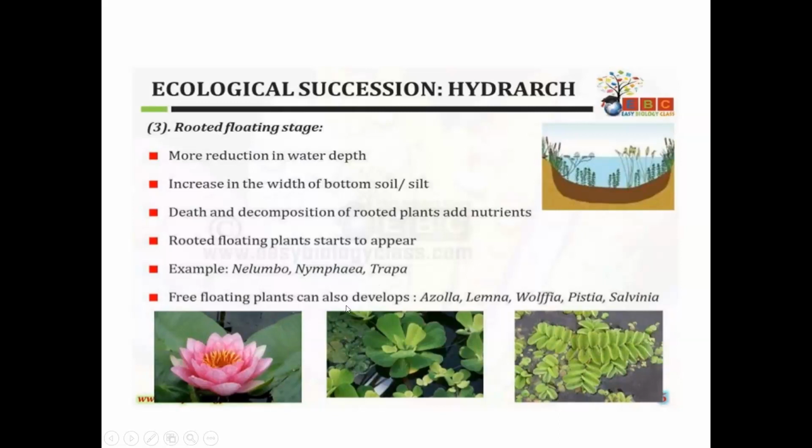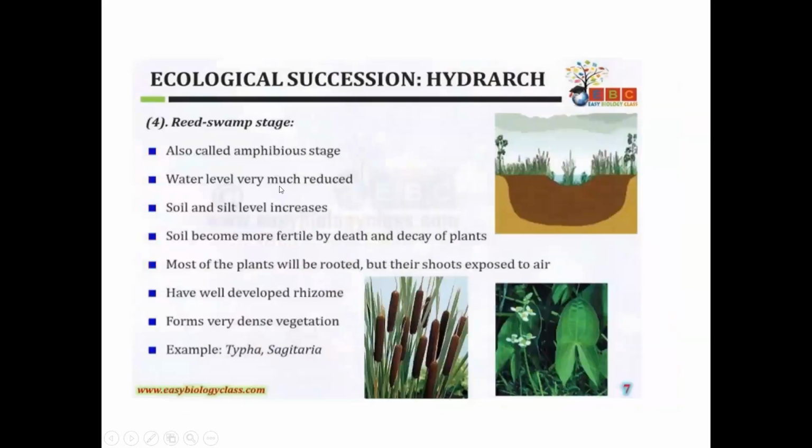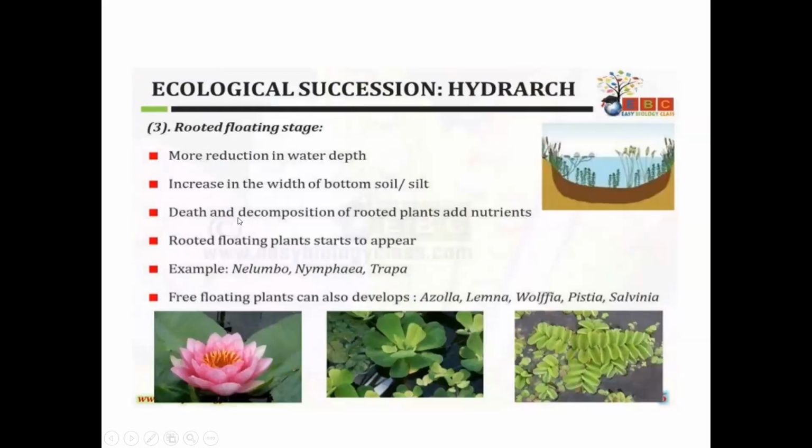So here the free floating plants also develop, like Azolla, Lemna, Wolffia, Pistia, etc. So the third stage is the rooted floating stage. Next, it is followed by the reed swamp stage. As the rooted floating plants die and decay, soil formation takes place. As these communities change, the formation of soil increases and the depth of the water decreases.